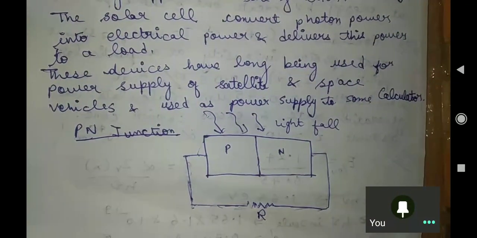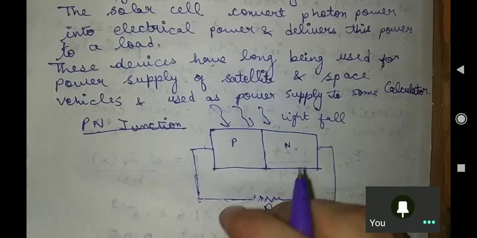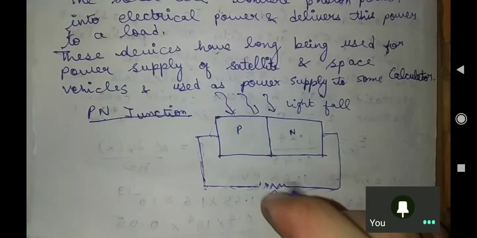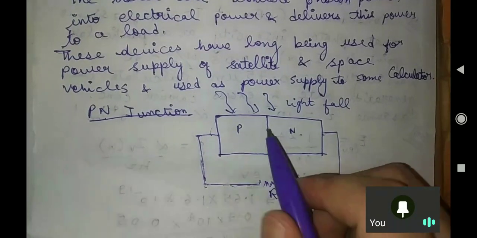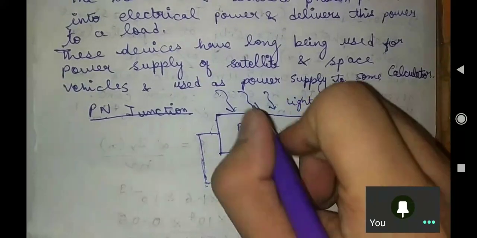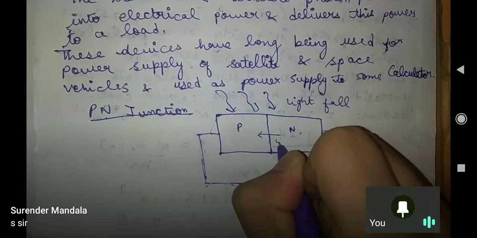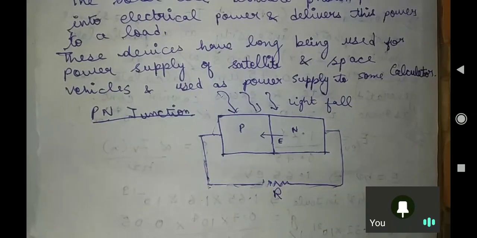Okay, so sir, what will happen? As soon as the light falls, what will happen? Our electric field is being generated inside, isn't it? When we don't apply any biasing, you know very well there is an electric field generated from N side to P side. We are studying it for so long. The internal electric field is generated like this. Okay sir, so let us see what is happening in this case.